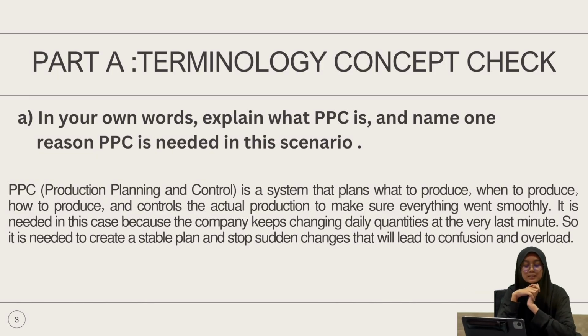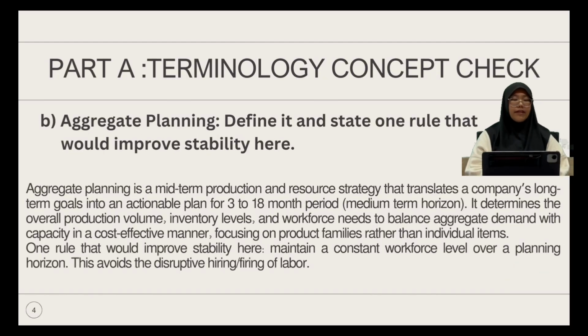It is needed in this case because the company keeps changing daily quantities at the very last minute. So it is needed to create a stable plan and stop sudden changes that will lead to confusion and overload. So the next question is B. The question is integrated planning. Define it and state one rule that will improve stability here.